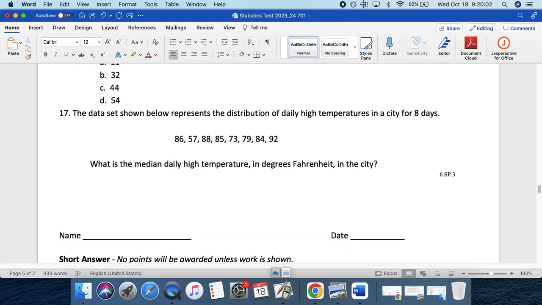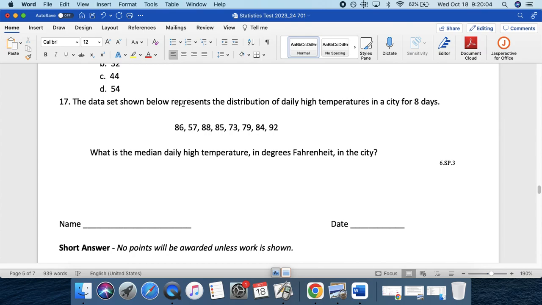Okay. 17. The data set shown below represents the distribution of daily high temperatures in a city for 8 days. What is the median daily high temperature in degrees Fahrenheit in the city? Okay, so we're looking for the median. Okay, so that's it. Hopefully you'll translate correctly.